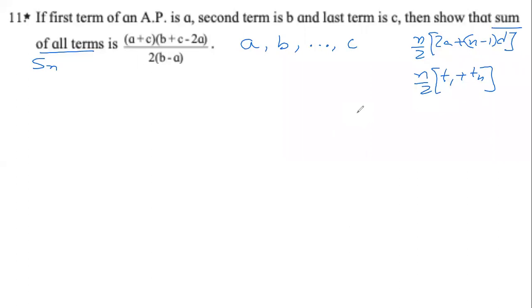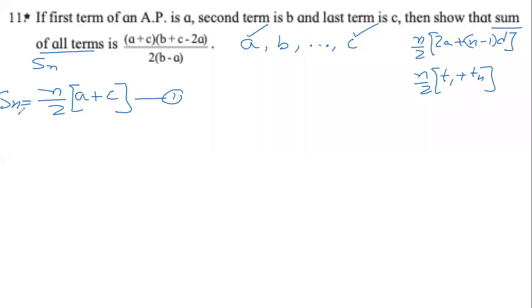The second formula, the special formula, is always easy. Well, not always easy, it is easier when we know the first and the last term, for sure. Now in this AP, we do know the first term, which is A. We also know the last term, which is C. Using that, we can say the sum of all this AP will be n by 2, within brackets, first term A, last term C, and this is the sum of all the terms.